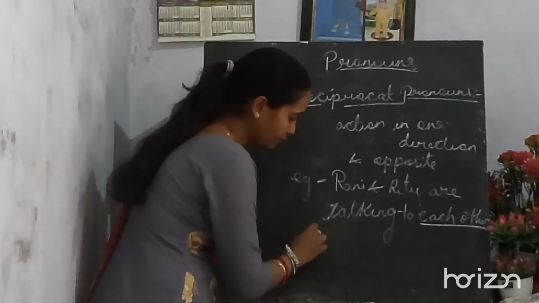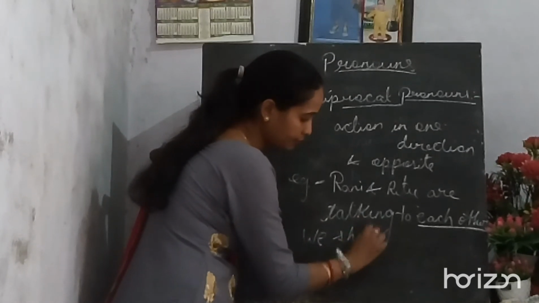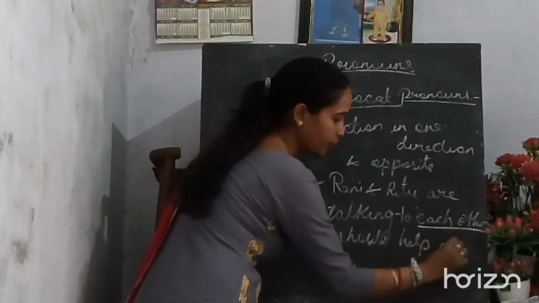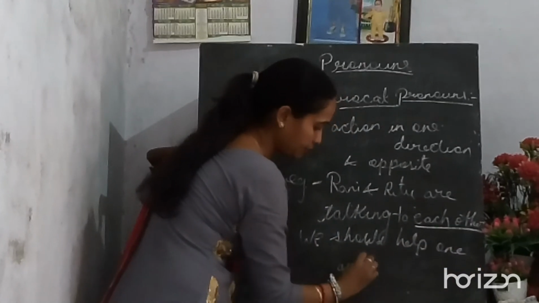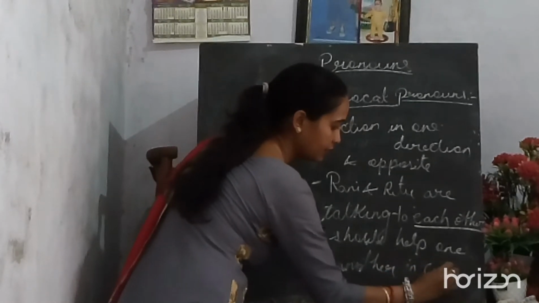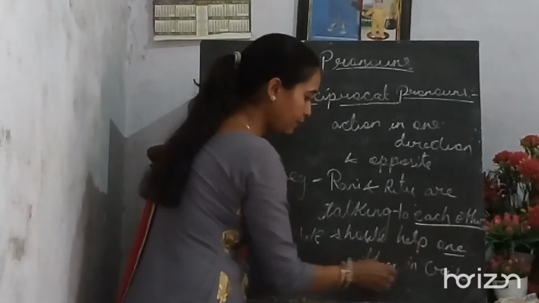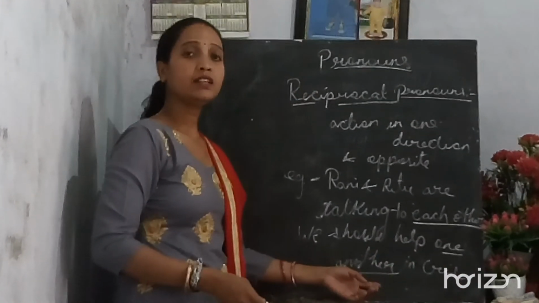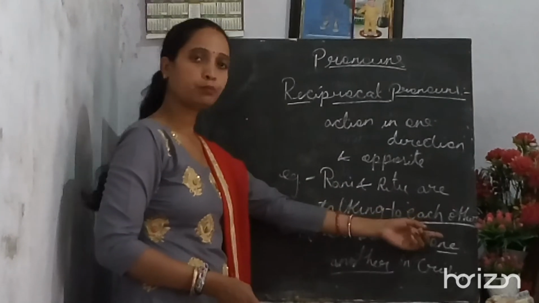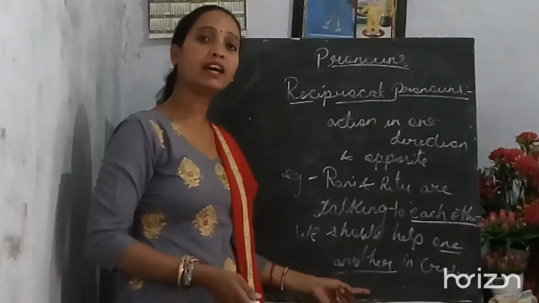For example, we should help one another in crisis, right? Now here I have used one another. One another means more than two persons are there. If two persons are there, then you are supposed to use each other, and if more than two persons are there, then you are supposed to use one another.